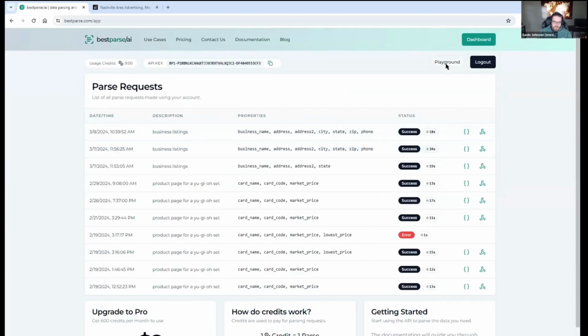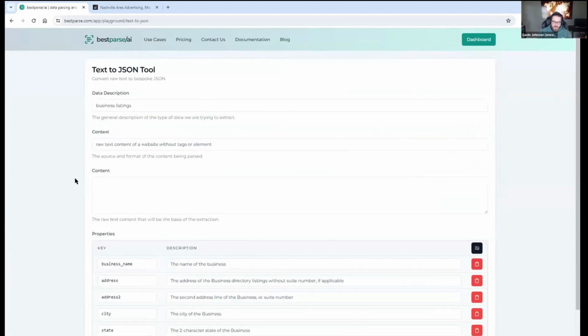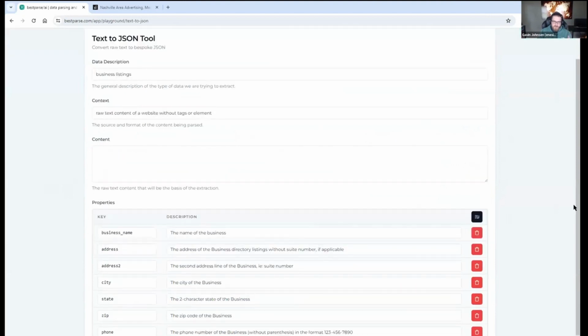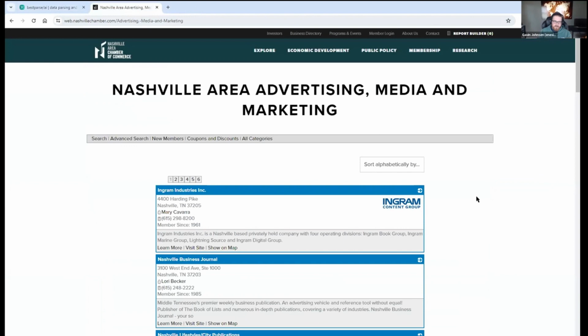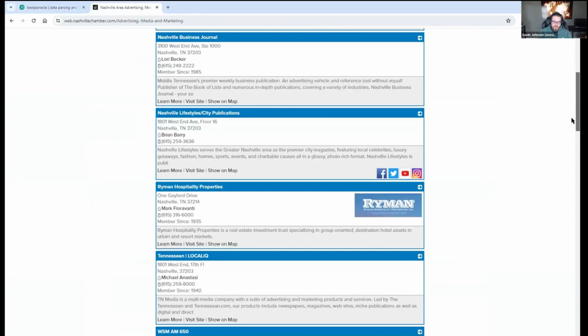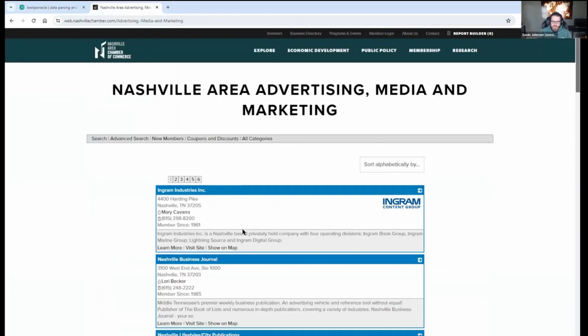So that's just a quick example that's hard coded, but I recently put a playground on the dashboard. This lets you essentially just try it out using your credits, and you can customize the data you want to return, and then you can put in the content that you want to scrape from. A quick example that I always like to do is similar to what I mentioned before with the Chambers of Commerce directory listing. So you can literally go to a website like this. This is the Nashville Chamber of Commerce business directory. Typically, if you wanted to scrape this data, you would have to write a scraper that visits the site, gets the content, and returns what you need.